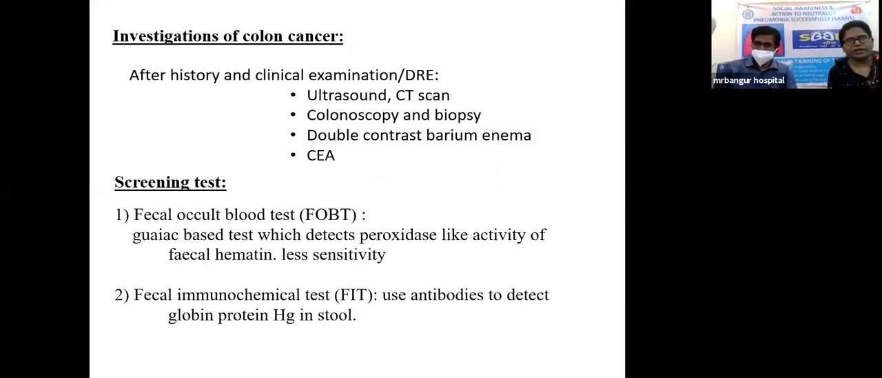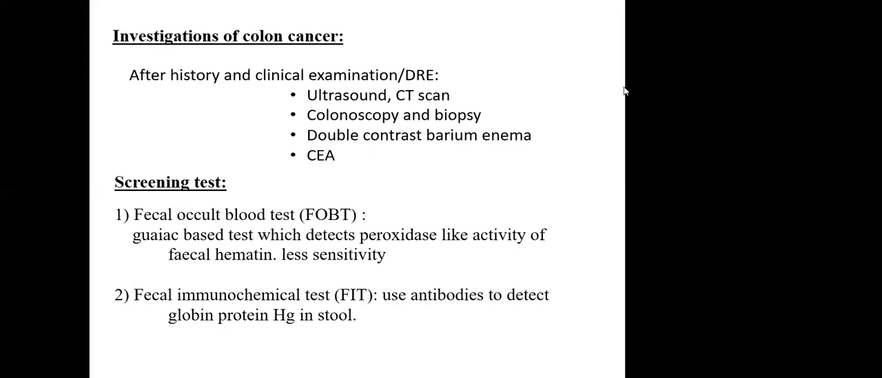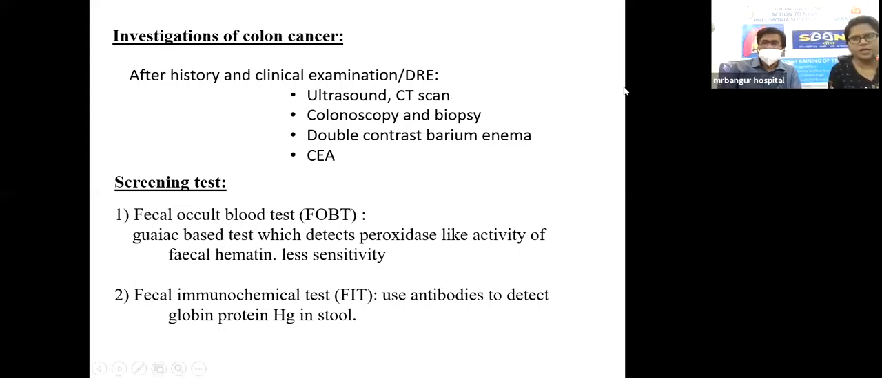Investigations of colon cancer: after history and proper clinical examination, including family history, the following investigations are done: ultrasound, CT scan, colonoscopy and biopsy, double contrast barium enema, and carcinoembryonic antigen. The screening test is the fecal occult blood test. It's a guaiac-based test which detects peroxidase activity of fecal heme. It is less sensitive because early cancers bleed late. The fecal immunochemical test uses antibodies to detect globin protein of hemoglobin in the stool.